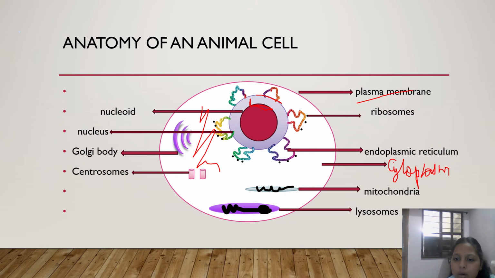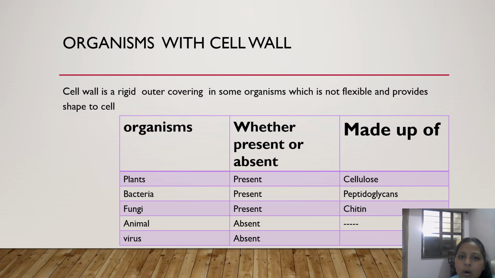Now, let's go to the next. Next is organisms with cell wall. A cell wall is a rigid outer covering. In some organisms, it's not flexible. It provides the cell its shape.